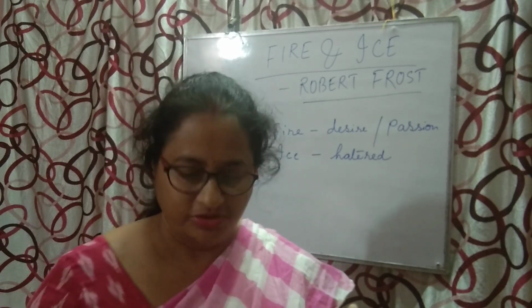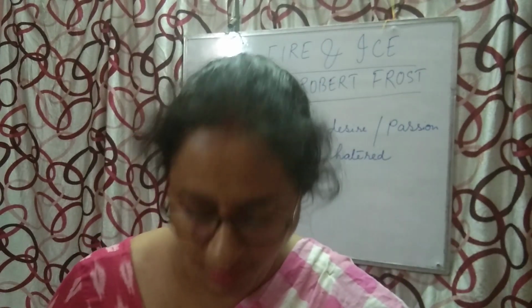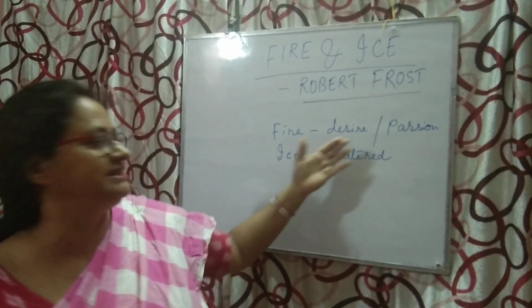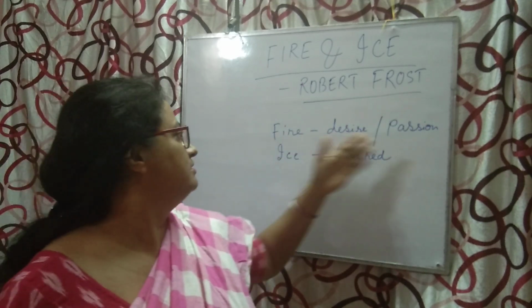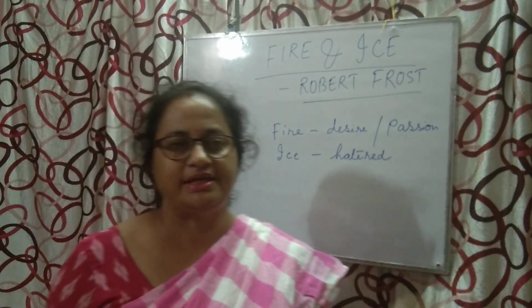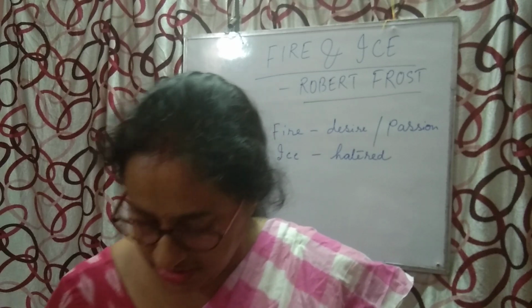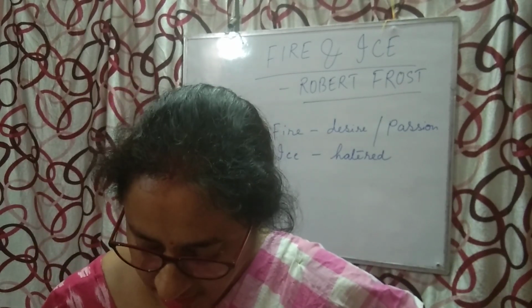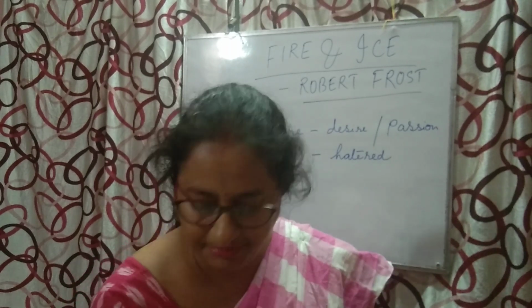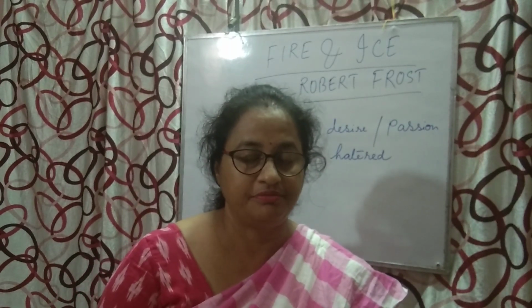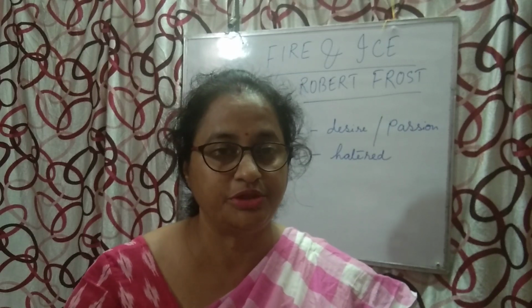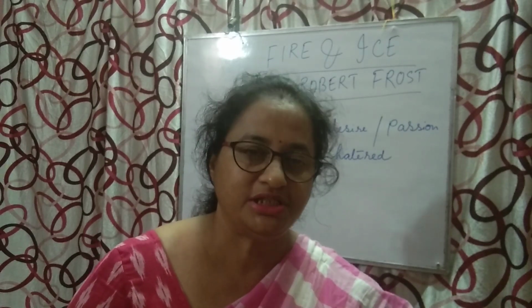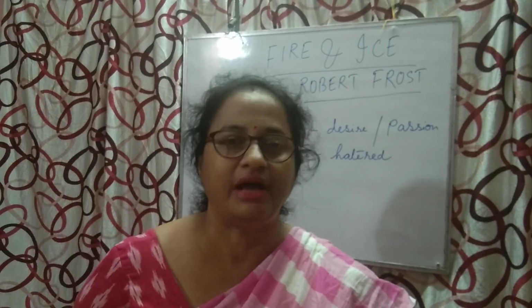Right? So let's begin the poem, that is Fire and Ice. Fire symbolizes desire or passion, and ice symbolizes hatred. So fire and ice. Actually before I start, first of all I will give you the word meanings of the new words, and I will give you an explanation of each line.